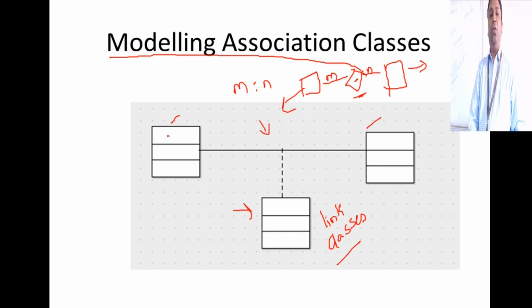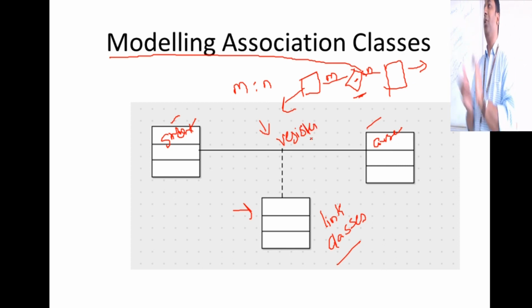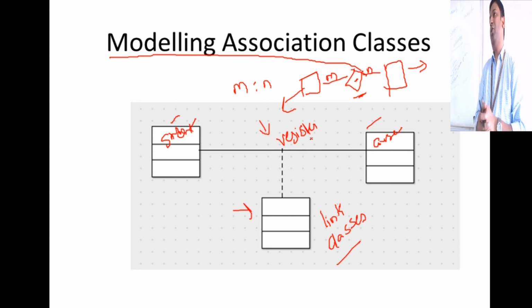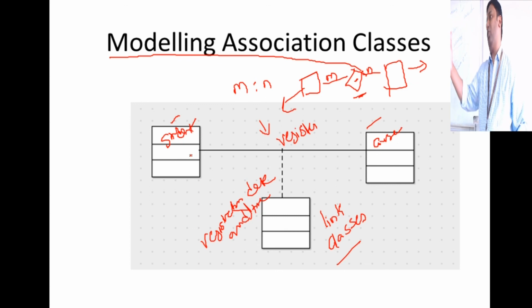For instance, you take students and you take courses. Students, what they do, they register for the courses, right? Because of this registration, one student can register in n courses, one course can have n students. Because of this registration, new fields are getting created. For instance, registration date and time. Registration date and time when a student registers for a particular instance of a course.